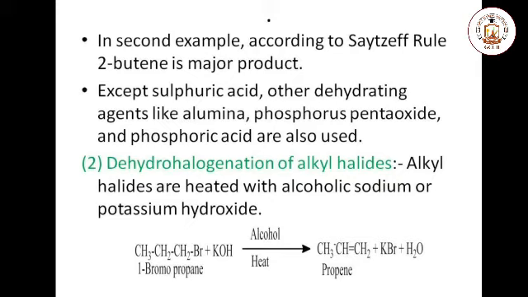Because in Saytzeff rule, the hydrogen is removed from that carbon which has less number of the hydrogen atoms. The order of dehydrohalogenation in alkyl halide is same order as in the alcohols. Tertiary alkyl halides have greater dehydrohalogenated property than the secondary alkyl halide and then primary alkyl halides.